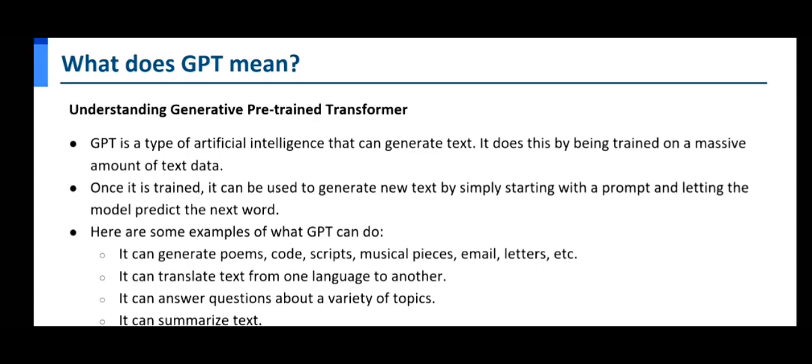Now it can answer questions about a variety of topics. This model has been trained till September 2021, so all the data or knowledge that it possesses is till September 2021. After that, it has not been trained on any data. What else can it do? It can summarize text for you. It can rephrase text in the tone you want. For example, if you want a formal, polite tone for any of the sentences, it will give you that. It can rephrase your emails in a better, more attractive and catchy way. So all these things a GPT model can do.